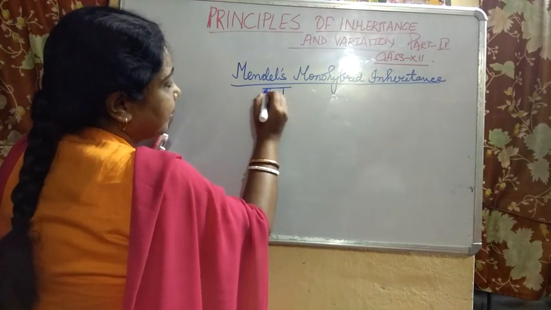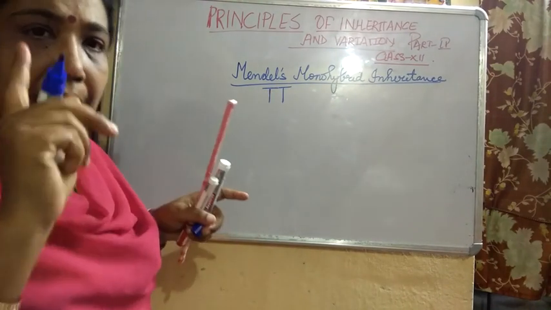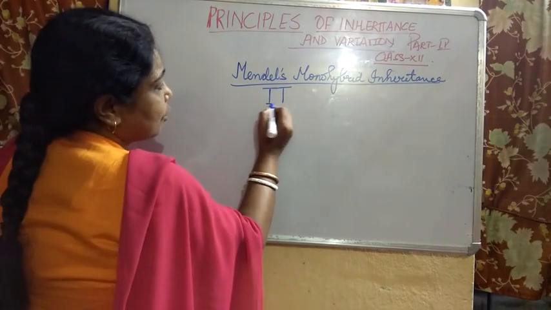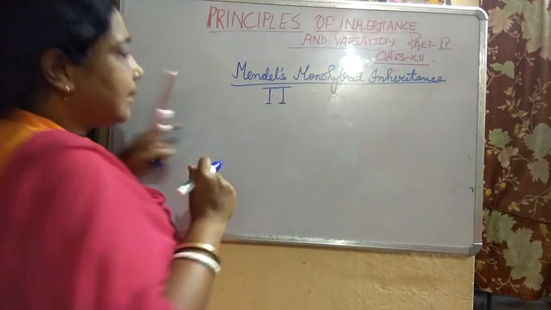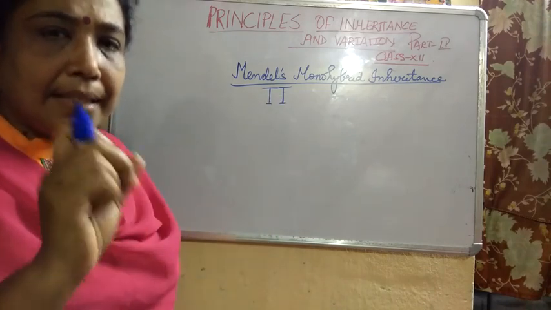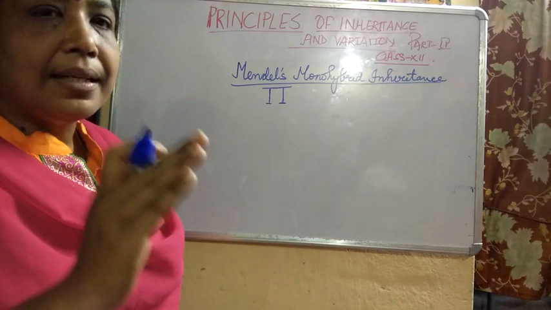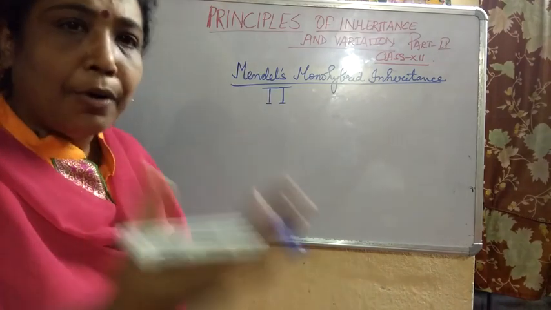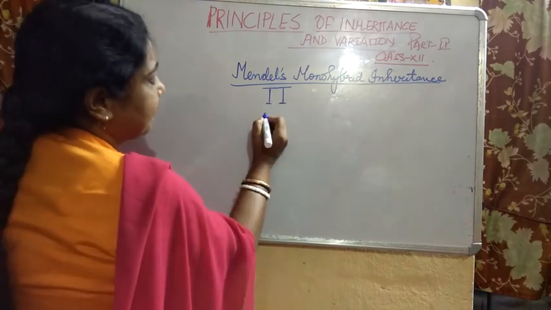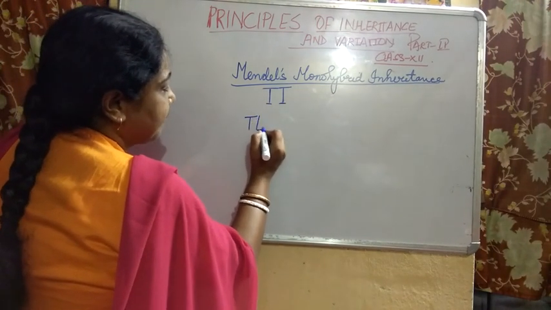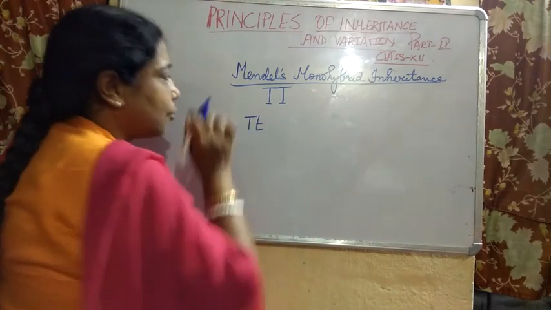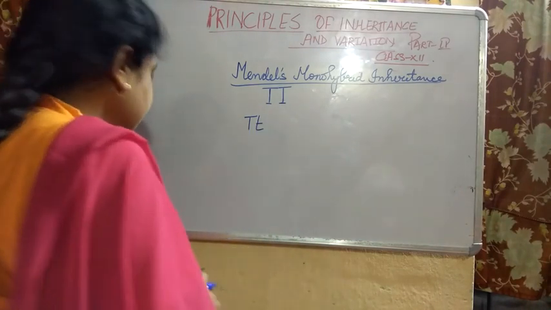Yesterday, or in my previous video, I explained that when both of these allelic forms of the gene are denoted by capital letters, they are dominant, and the phenotype would be tall. So tall can be because of this homozygous form or because of this heterozygous form. But what did Mendel do?